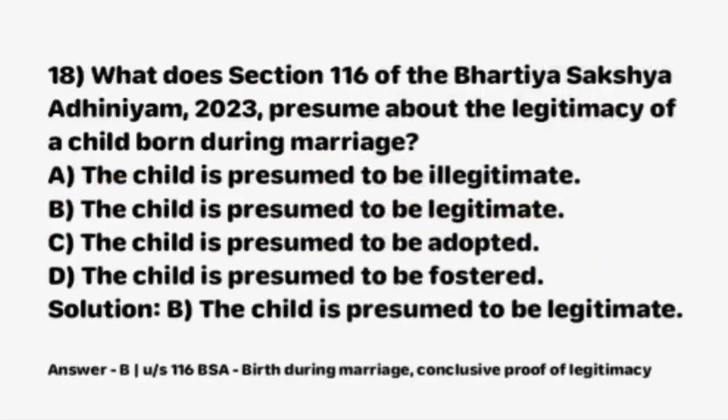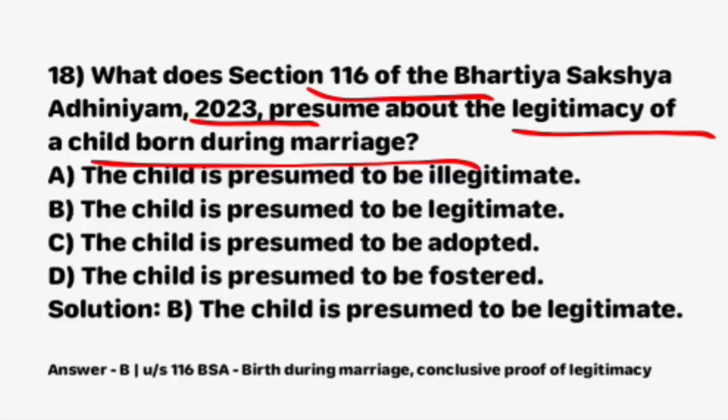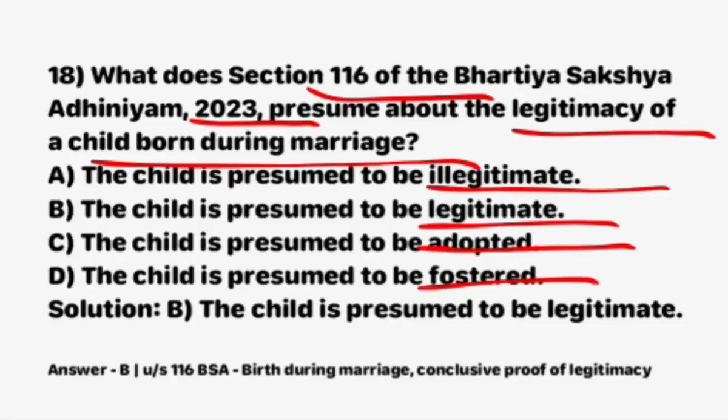Next question, what does section 116 of the Bhartiya Sakshya Adhiniyam 2023 presume about the legitimacy of a child born during marriage? Option A, the child is presumed to be illegitimate, option B, the child is presumed to be legitimate, option C, the child is presumed to be adopted, and option D, the child is presumed to be fostered. Option B is correct. The child is presumed to be legitimate. Under section 116 BSA, birth during marriage is conclusive proof of legitimacy.